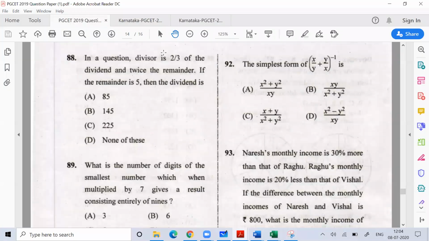Question number 88, tell me the answer. Question number 88, what is the answer? Question 93 I already did on the first day only. Question number 88, what is the answer?